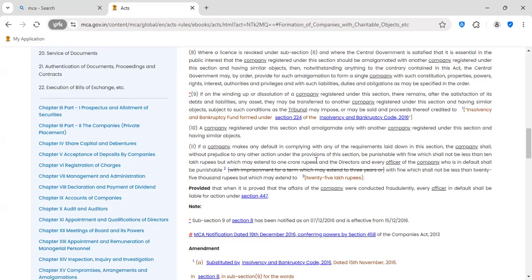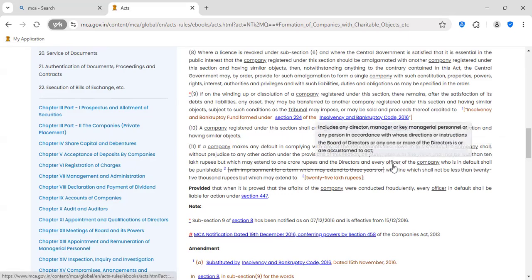If any default is done, then the company will be punishable with a fine, which shall not be less than 10 lakh rupees, but which may extend to 1 crore. This is the fine to the company, and not only to the company, the directors and every officer of the company are also punishable.